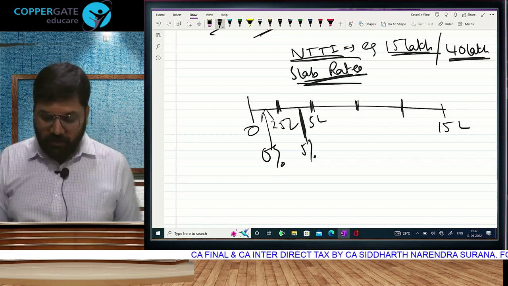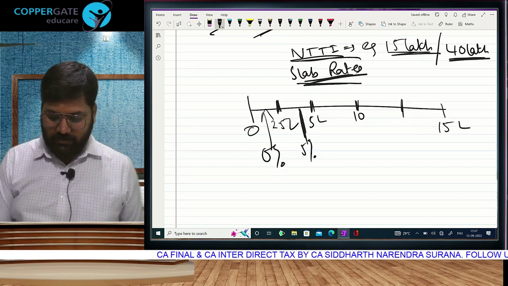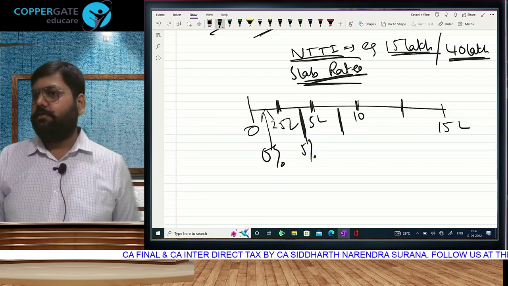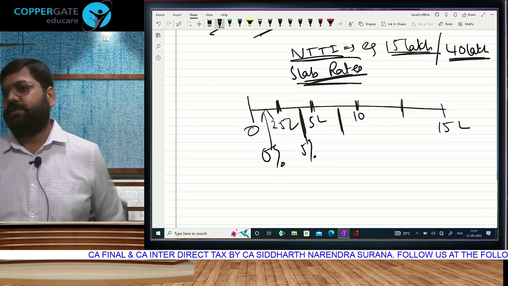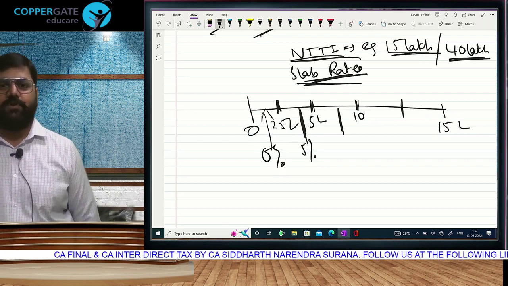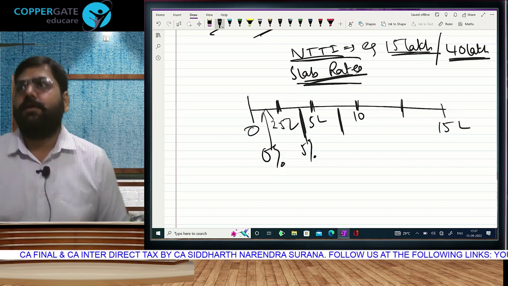Okay. Now once you cross 5 lakh, supposingly annual income 8 lakh rupees. Ultimately NTTI is total income for the year, no? So annual income 8 lakh rupees.